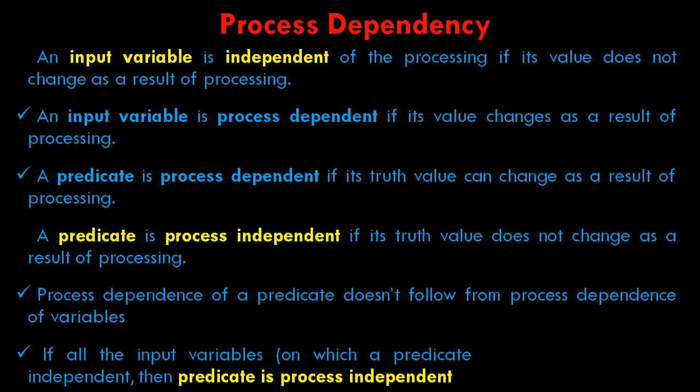For example, the input variables are x and y, and the predicate is x plus y is equal to 10. Then the process increments x and decrements y. Although the numeric values of x and y are process dependent, the predicate x plus y is equal to 10 is process independent.